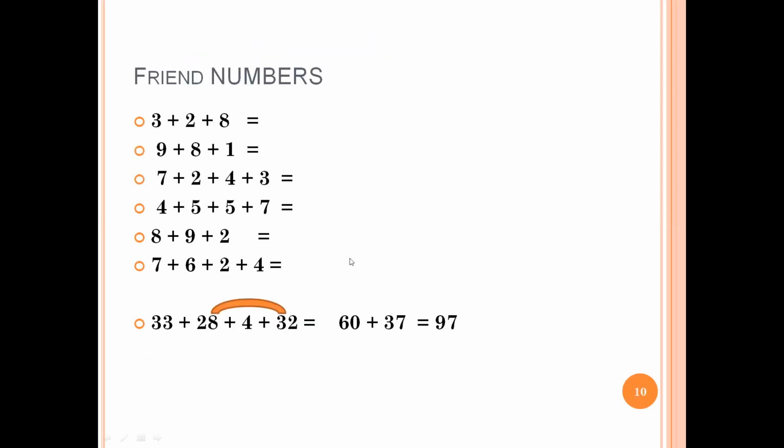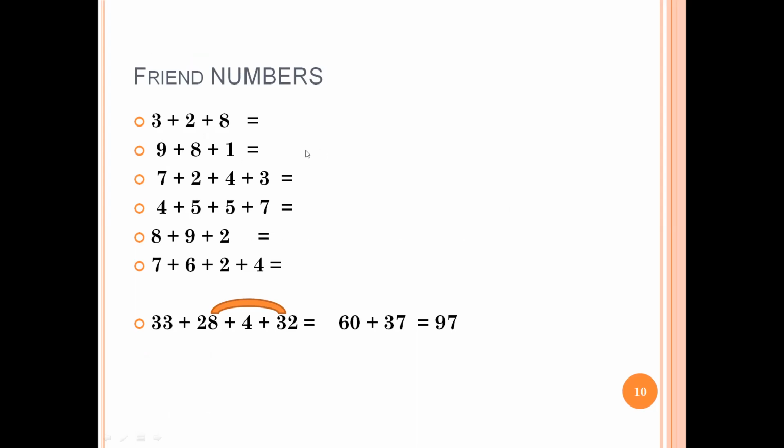Yes, sir. Now the next thing. How to use the friend numbers. If I have to add 3 plus 2 plus 8, what will I do? Instead of going gradually, I will just find the friends. 8 plus 2 is the friend, so 10. 10 plus 3, 13. Instead of adding 9 plus 8 plus 1, I will just find the friend of 9, which is 1. So 9 plus 1, 10.